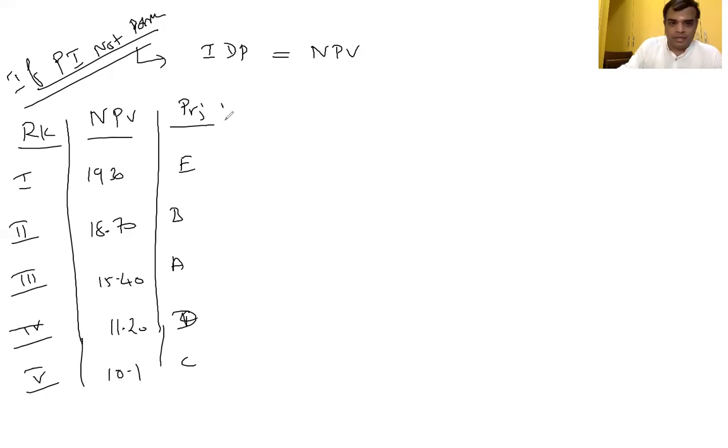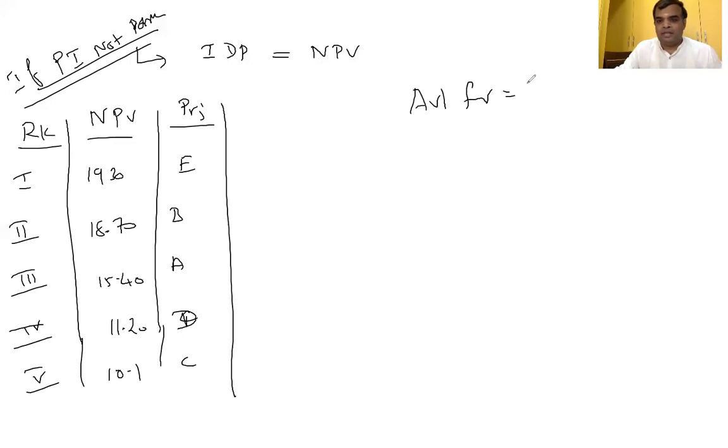Now, how much is the available fund? Available fund comes to 1,20,000. But the required fund is 18 lakhs. Am I right? Yes, sir.